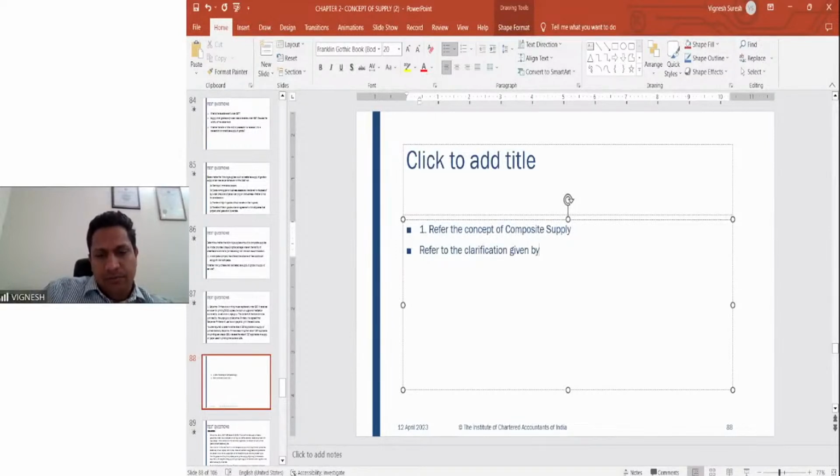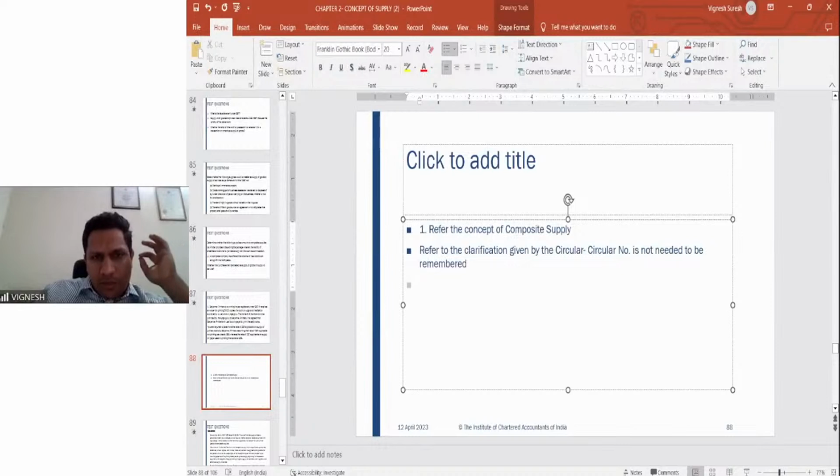Again, the circular number is not relevant. It is not needed to be remembered. Please don't waste your time in learning section numbers and circular numbers. When I passed my direct tax and indirect tax exam, I did not write a single section number, nor notification number, nor circular number. But what is there in the section, that you have to write correctly. That is very, very important. So the circular number need not be remembered.